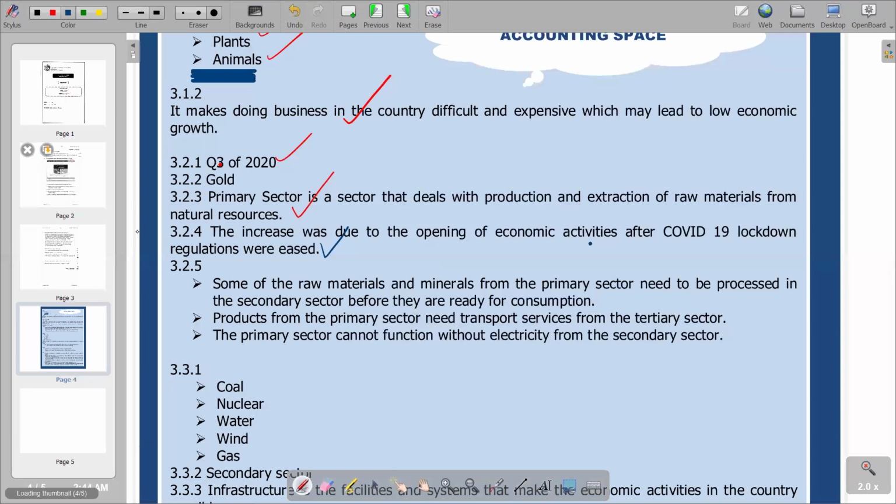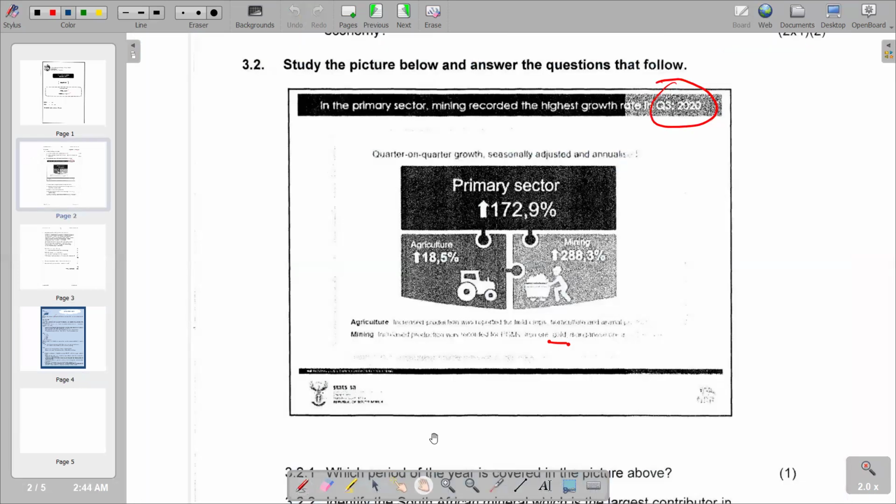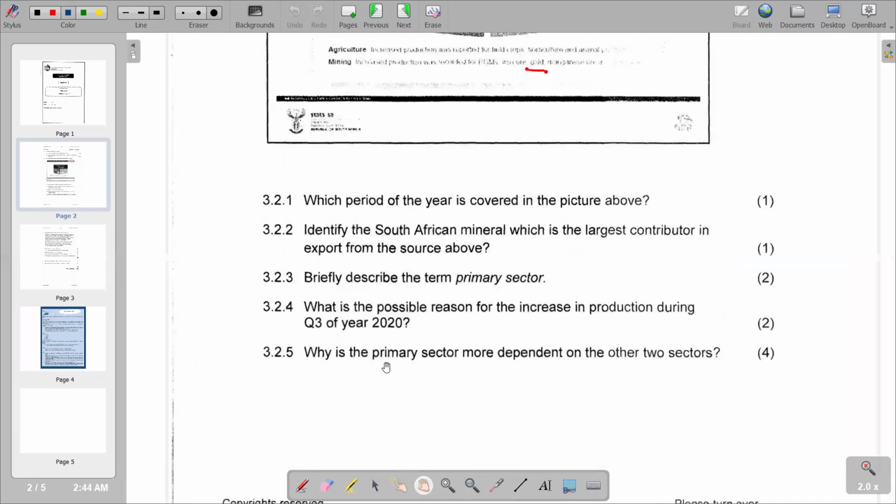So basically, that is 3.2.5, which reads, why is the primary sector more dependent on the other two sectors? And we know that the primary sector, obviously, supplies the secondary sector. So obviously, we have the secondary sector depending on the primary sector.